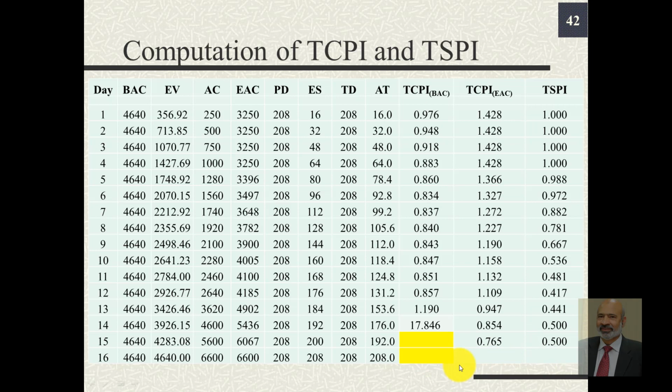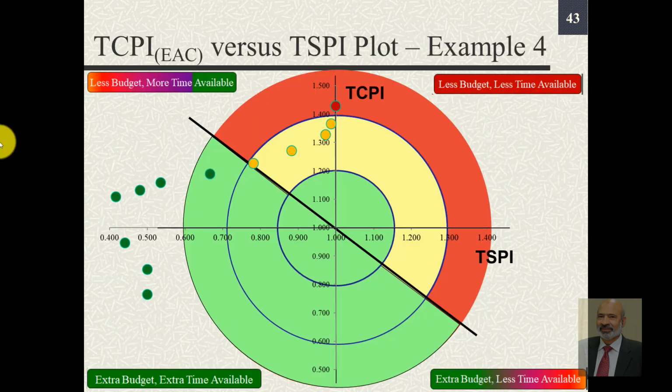So just like the CPI and SPI values, if we plot the TCPI and TSPI values, we see that most of the points fall in the acceptable or desired region. There are 4 points that fall in the amber region, and this one point that we see actually represents the TCPI versus TSPI values for the first 4 days, the TCPI value being 1.428 and the TSPI value being 1.